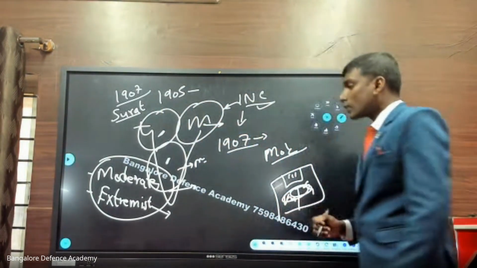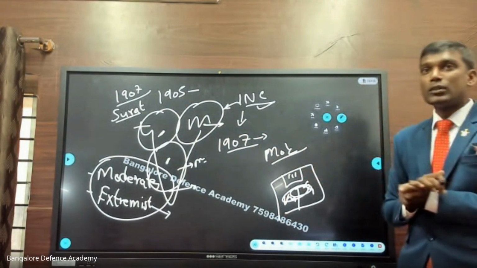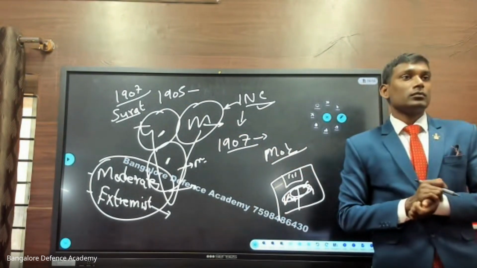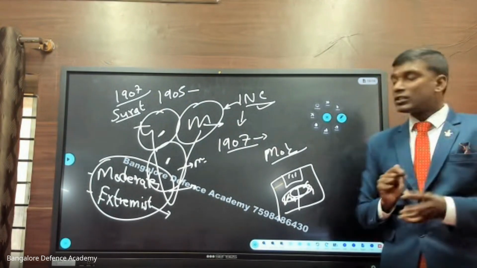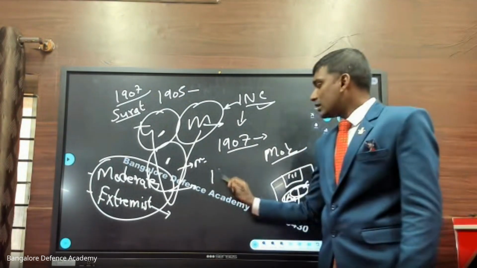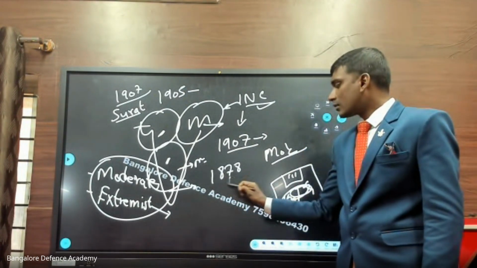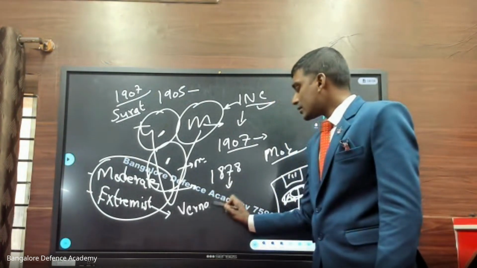Now, when there was no unity in Congress, when Congress got split into two, some of the Indian leaders were vulnerable to the police. Police were ready to arrest them at any cost. So what happens? In the year 1878, the government had passed an act called the Vernacular Press Act. What is this act?